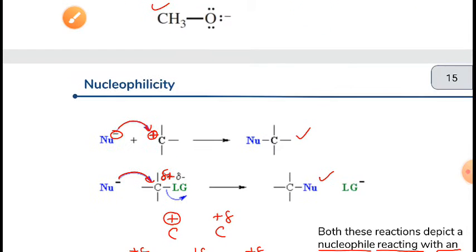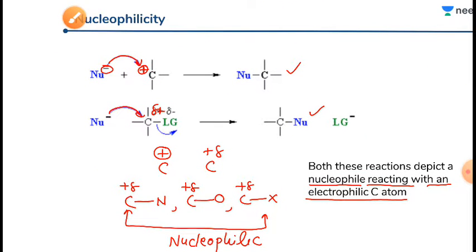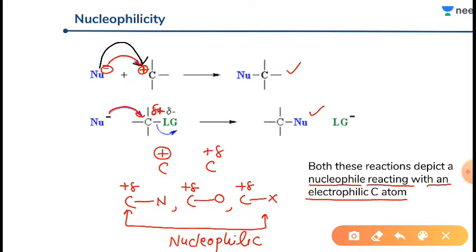Now next is nucleophilicity. In the last class also I told you about nucleophilicity. Nucleophilicity is the tendency of a nucleophile to donate its electron to an electron deficient carbon. What I have told you is that if it is a base, then it will give its electron to hydrogen, and if it is a nucleophile, then it will give its electron to carbon. You can see here in this case, this nucleophile is giving its electron to an electron deficient carbon.